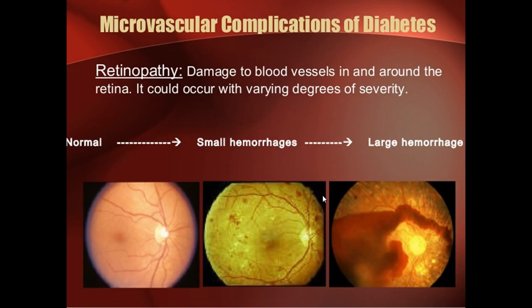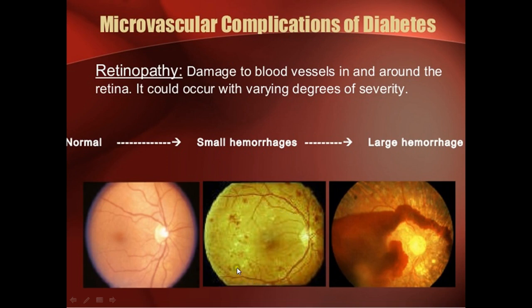So the first microvascular complication is retinopathy, which is due to damage to the blood vessels in and around the retina. It could occur with varying degrees of severity. This is a normal, clean retina, that's the optic disc, and that's the fundus, and you can see the vessels are very nicely visible. There's no hemorrhage, nothing. Now these are small hemorrhages. You can see dot and blot hemorrhages, and the vessels are becoming tortuous.